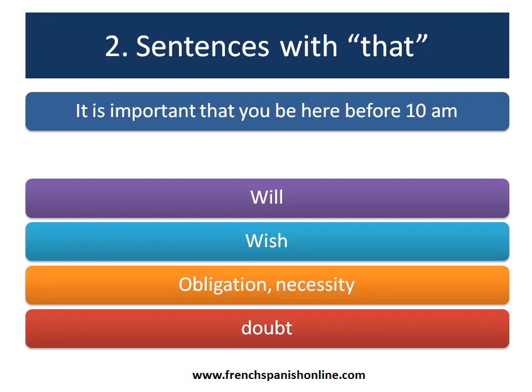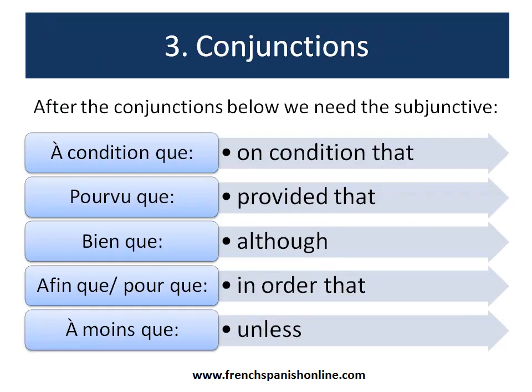Let's see now some conjunctions that need the subjunctive mood all the time afterwards. Conjunctions, there are expressions like on condition that, à condition que, pourvu que, provided that, bien que, although, afin que or pour que, in order that, à moins que, unless.